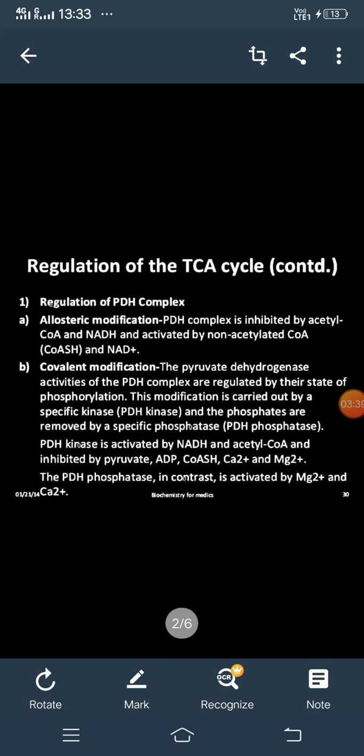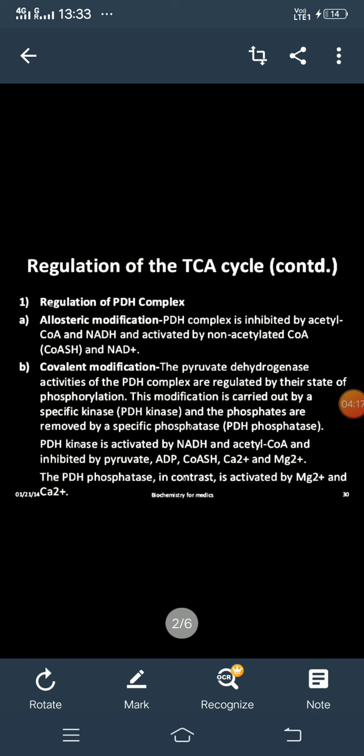Firstly, feedback inhibition. What does feedback inhibition mean? If the product of a metabolic reaction is present or produced in a higher concentration, then there is no need of that product to our body. So that product itself goes and binds to the first enzyme of that metabolic pathway, so that the pathway is inhibited and the production of that product is stopped. This is known as feedback inhibition. Here the same thing occurs.